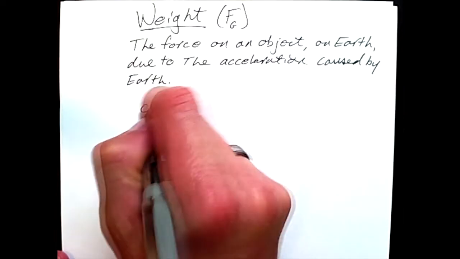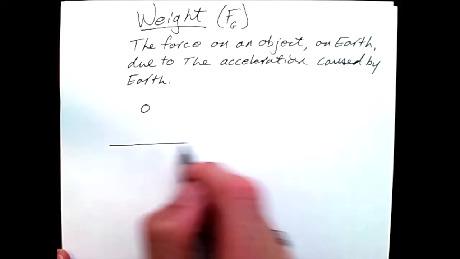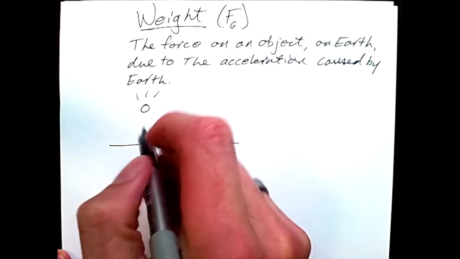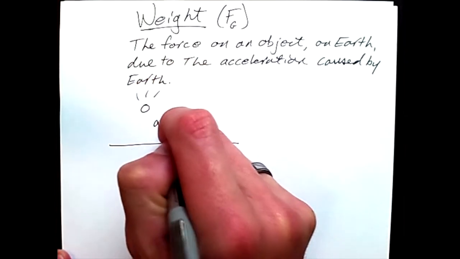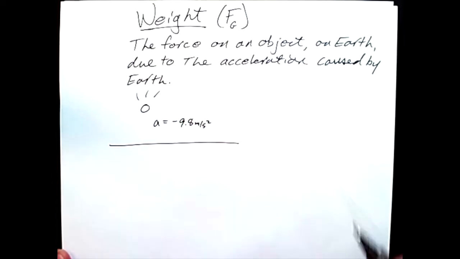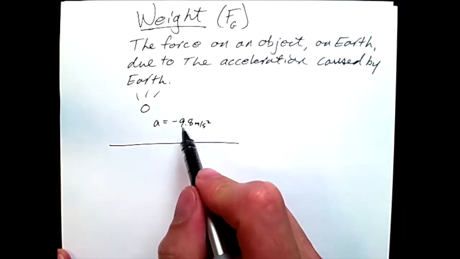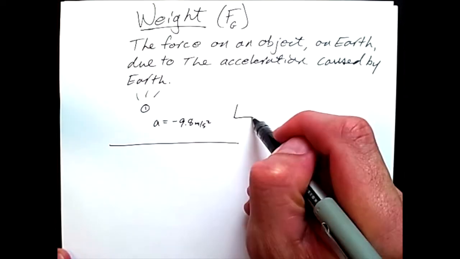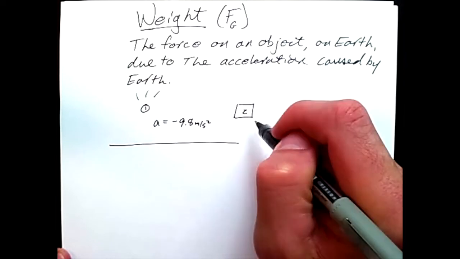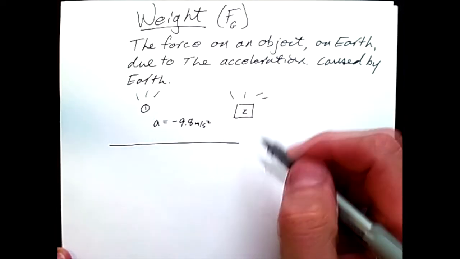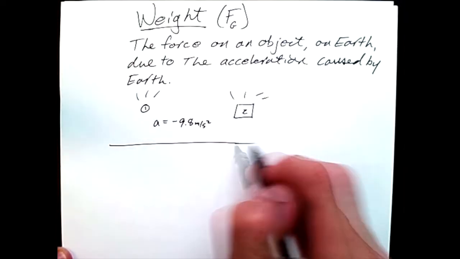Hold any object up in the air above the ground and let go, and it will fall. Galileo measured this acceleration as negative 9.8 meters per second squared on Earth. This acceleration is true for any object, no matter its size. All objects fall at an acceleration of 9.8 meters per second squared on the planet Earth.